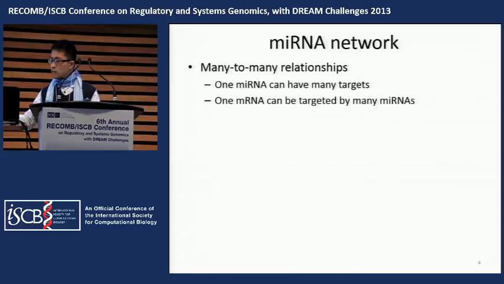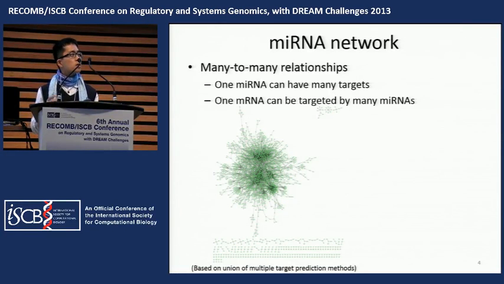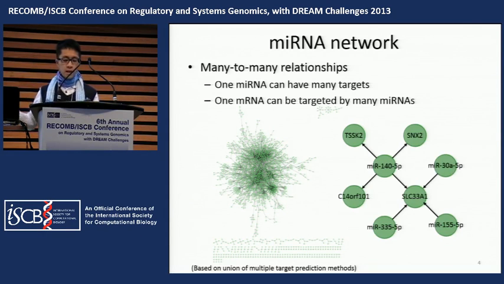Let's take a look at this real network. It is constructed based on the union of 5 prediction algorithms. One microRNA can target multiple messenger RNAs, and one messenger RNA can be targeted by multiple microRNAs. Obtaining simple modules from this complex network, and using these modules to study the anti-correlation and buffering effects, is not an easy nor a trivial task.